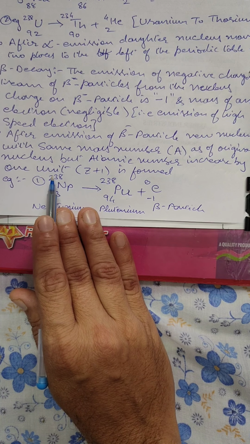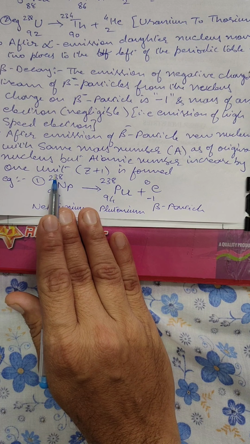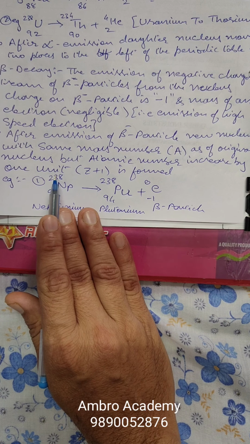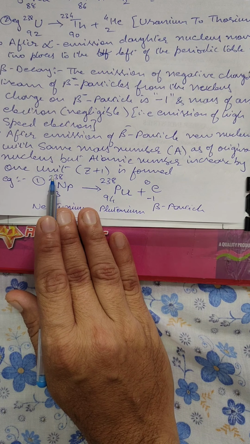Beta particle means electron, and this electron is being emitted from where? From the nucleus. I am saying the nucleus is emitting an electron. How is it possible that a nucleus can emit an electron? The nucleus can emit an electron because, as we know, in the nucleus there are protons and neutrons. Protons are positively charged and neutrons are neutral.